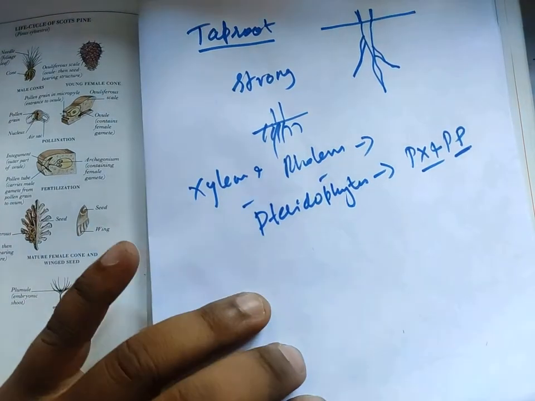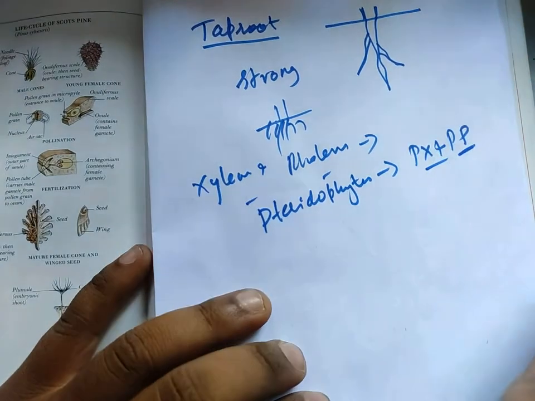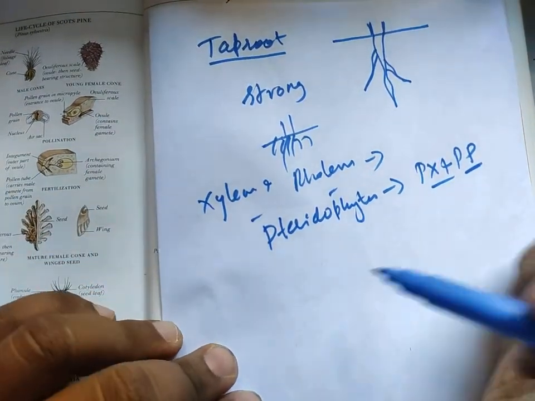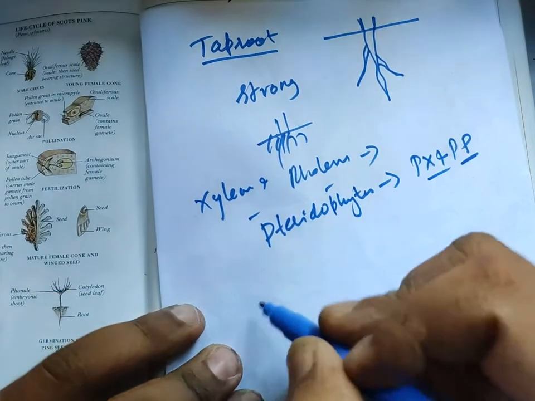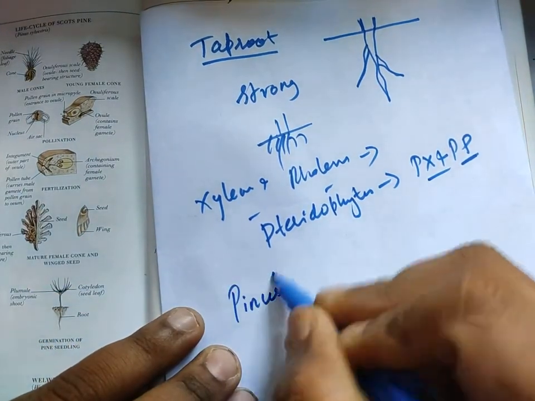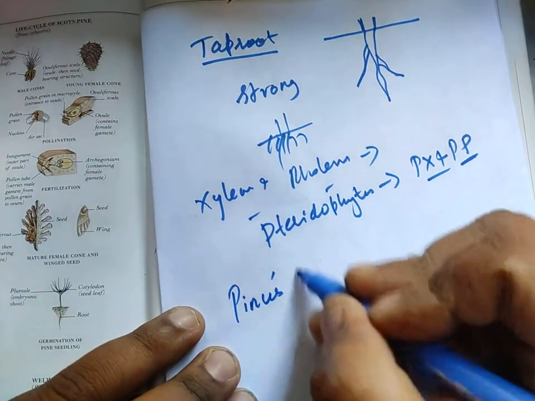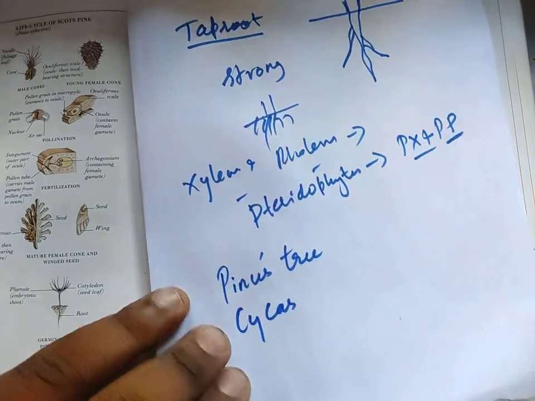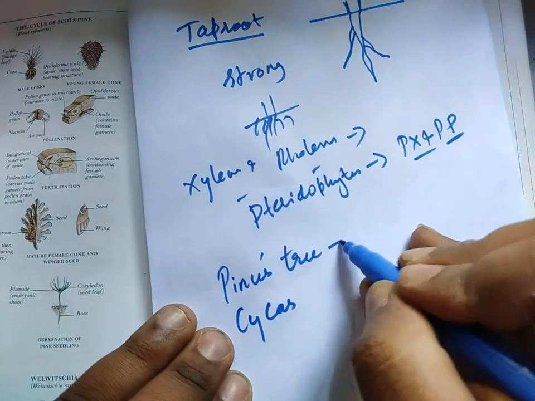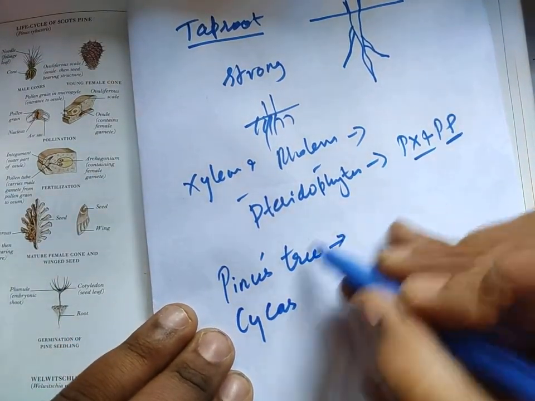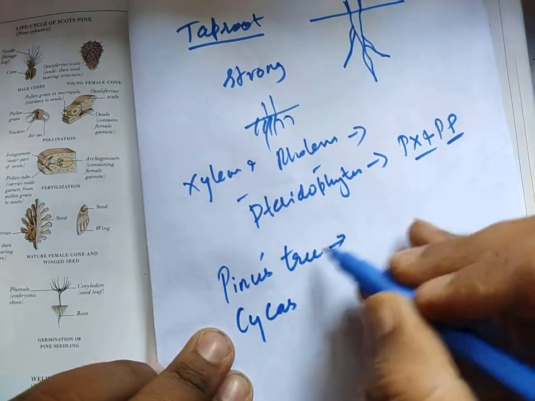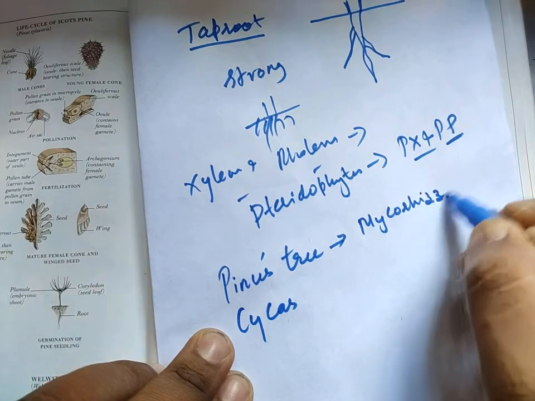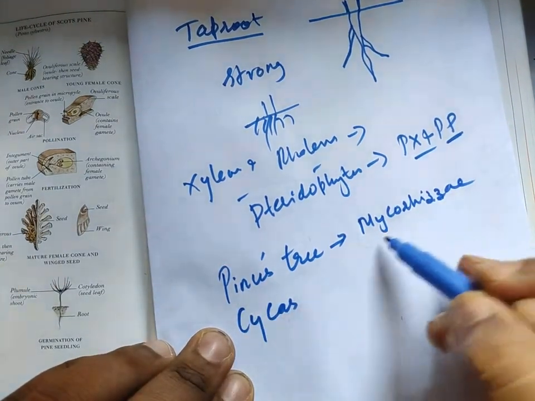Now, one more interesting feature is there in their root system. What is that interesting feature? For examples of gymnosperms, let me tell. It is the pinus tree, Indian Christmas tree you can call. Pinus tree is an example. Then cycas is an example for the gymnosperm. If you see the root system of this pinus tree, it will harbor mycorrhizae.